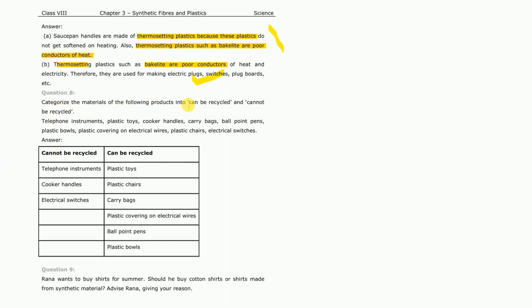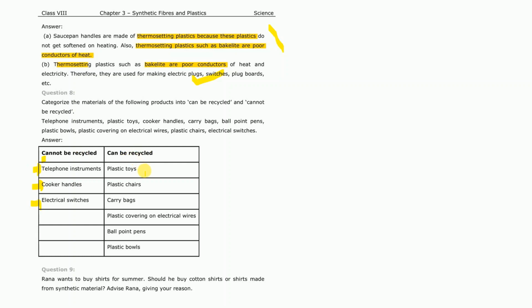Question 8, categorize the materials of the following products into can be recycled or cannot be recycled. So cannot be recycled: the telephone instrument, the cooker handles, the electrical switches. These are all polymers, so they cannot be recycled.